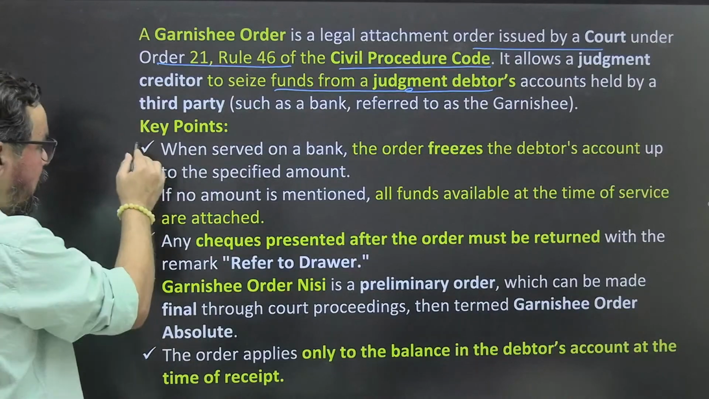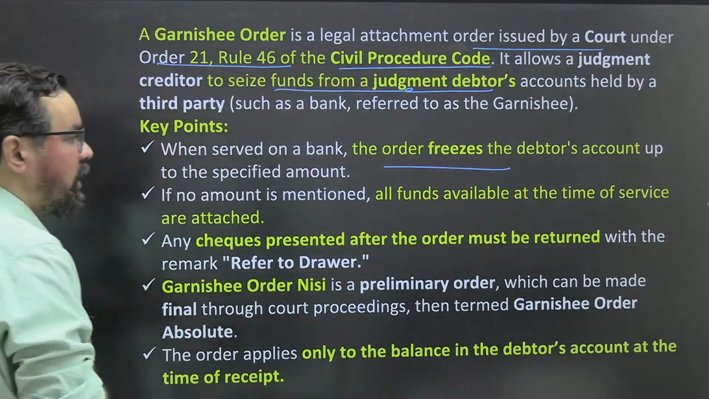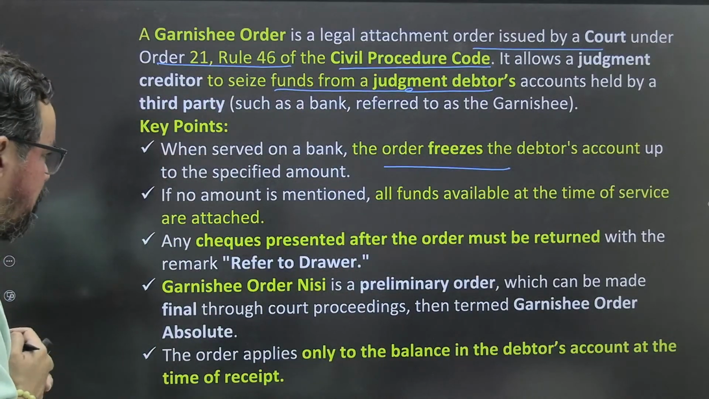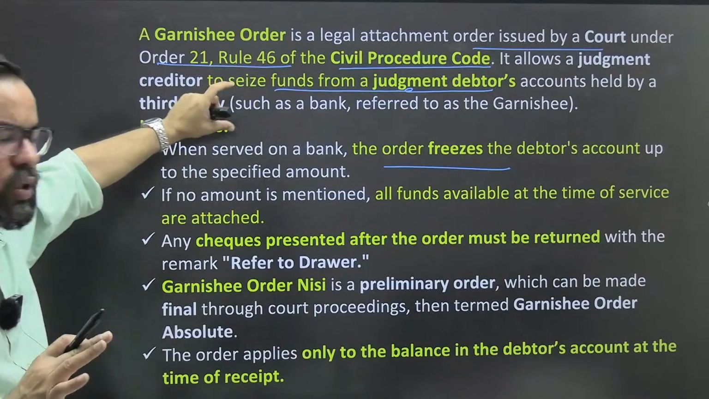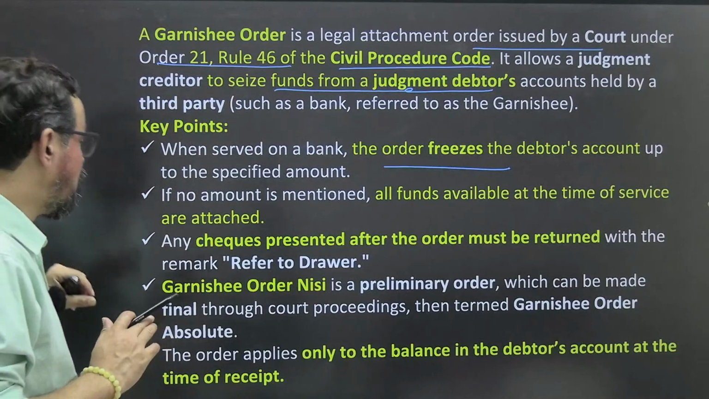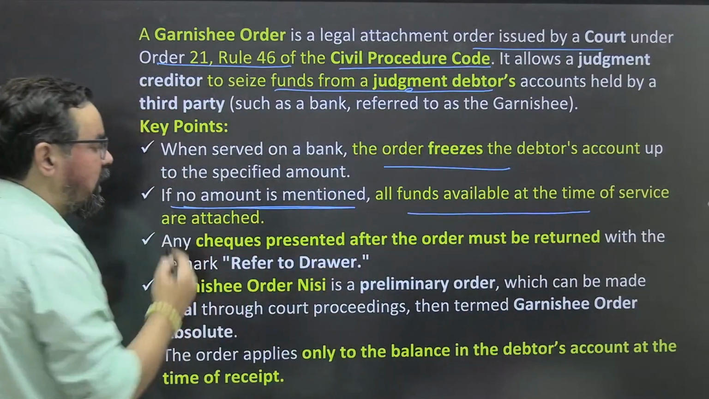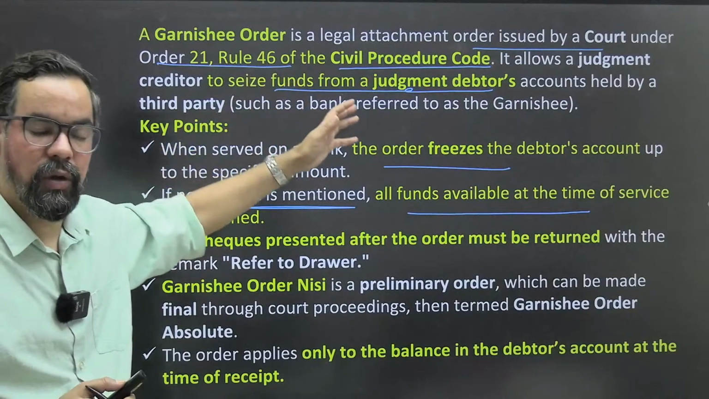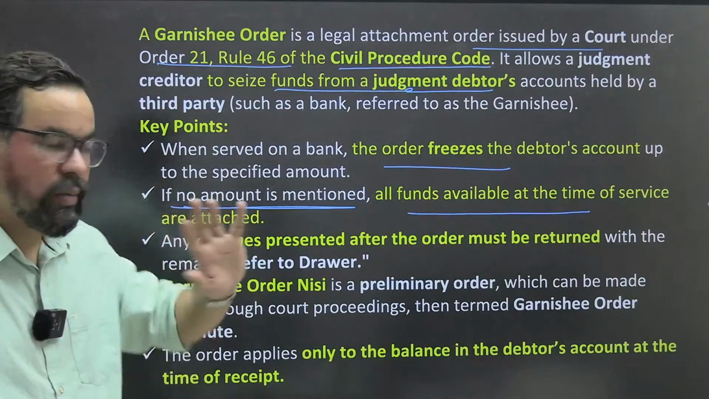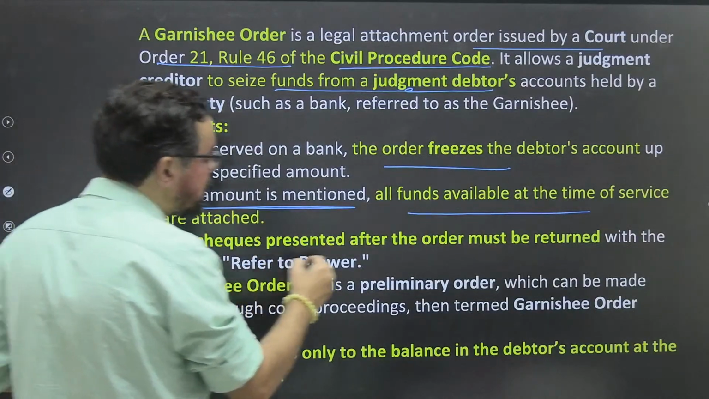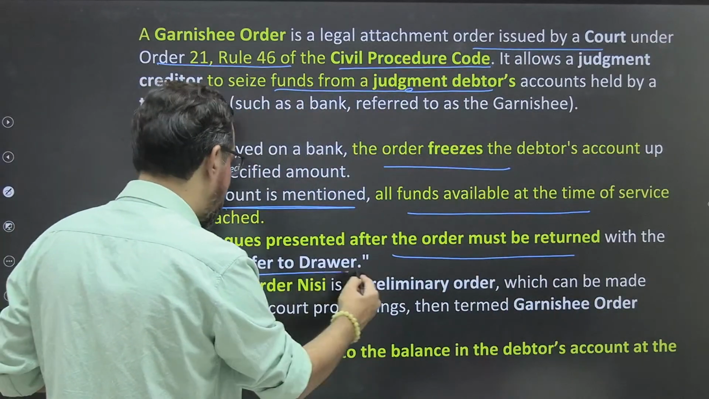So the key points: when served on a bank, the order freezes the debtor's accounts up to the specified amount. ठीक है, so let's say जितने भी amount का debt उसके ऊपर है, उतने तक हम उसको freeze करेंगे. If no amount is mentioned, and the garnishee order is against that particular person saying you have to freeze everything, that is a case where the entire amount will be frozen. ठीक है. Any cheque presented after the order must be returned with the remark 'refer to drawer'.